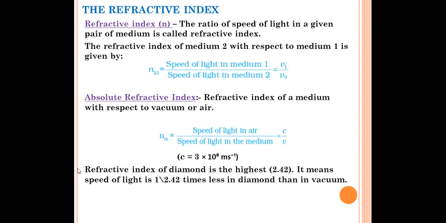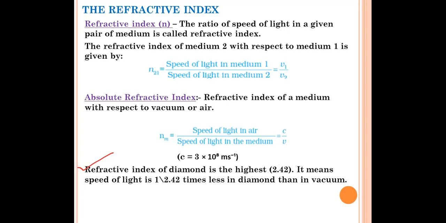Next, the refractive index of diamond is the highest. In your textbook, one list is given for refractive index. Different types of substances are given over there. Among that, diamond has the highest refractive index, that is 2.42. So what does this mean? It means that the speed of light is 1 by 2.42 times less in diamond than in vacuum. So this is the meaning of this statement.